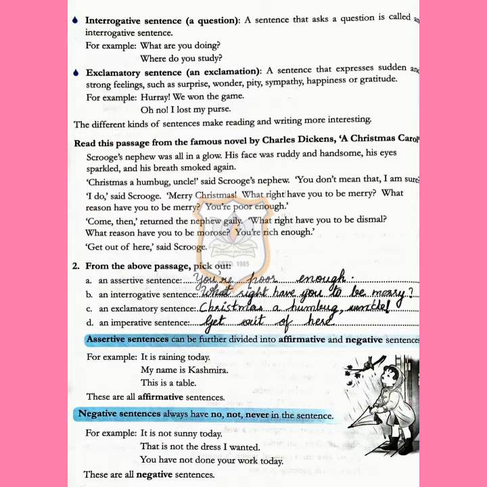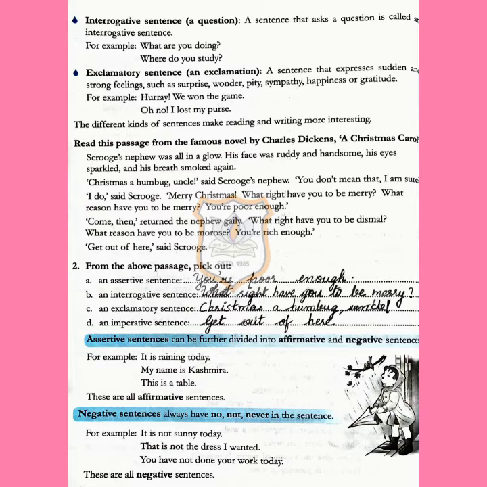The third one is an exclamatory sentence. Christmas, a humbug uncle. Exclamation is given in the sentence, so that type of sentence is known as exclamatory sentence. An imperative sentence, it is get out of here, right? So from the above passage we have completed the exercise. You have to do this exercise in your textbook itself.